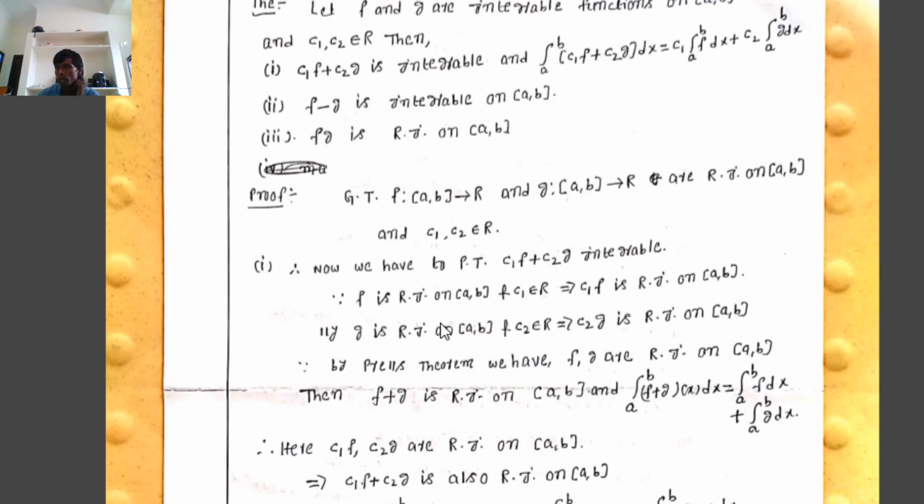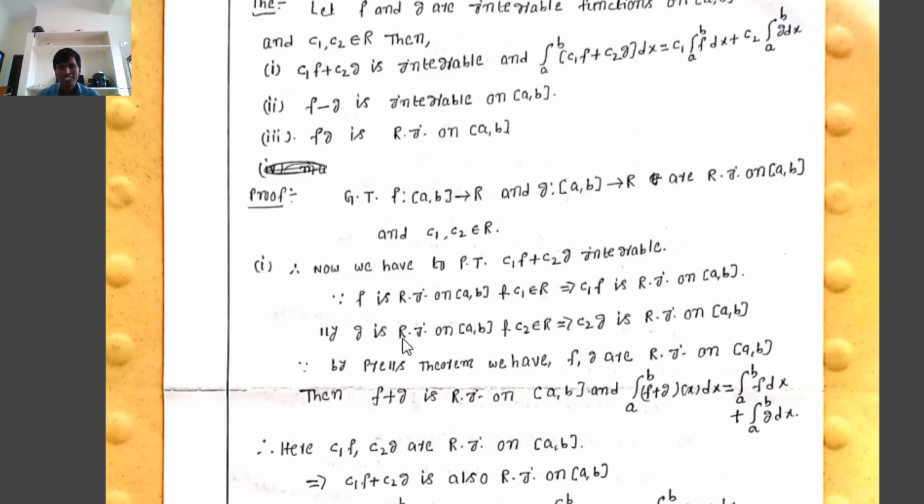That is, suppose f is Riemann integrable on [a, b] and c belongs to R, then cf is Riemann integrable on [a, b]. Now we consider f Riemann integrable on [a, b] and the real number c1 belongs to R. That implies c1f is Riemann integrable on [a, b].